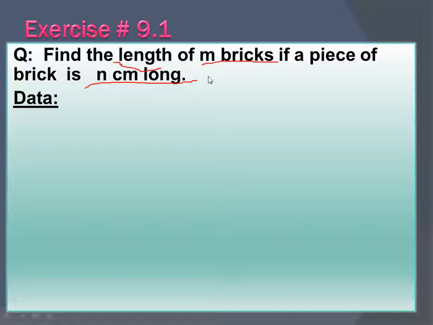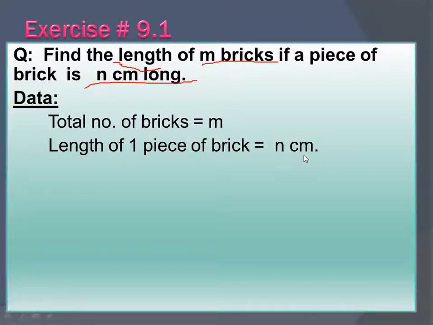Why multiplication? Because here you have one thing, that is n centimeter, and you have to find out the total length of m bricks. So wherever you have to find out the total length, you will perform multiplication. So what will be the data here? Total number of bricks is m. Length of one piece of brick is equal to n centimeter.